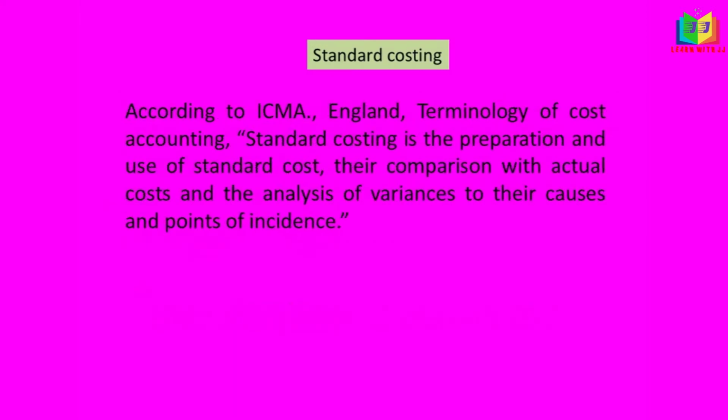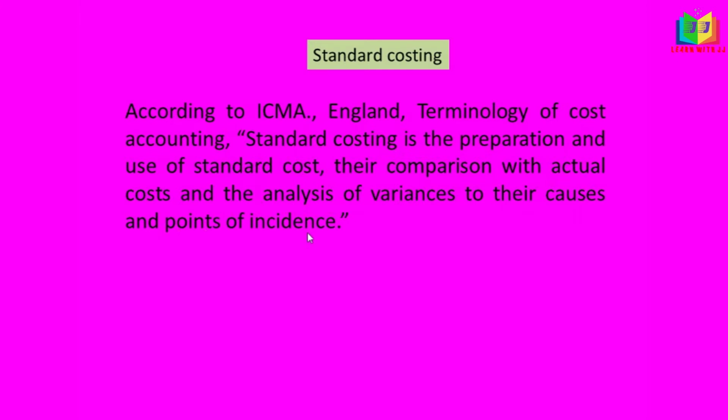Now we will see what is meant by standard costing. According to ICMA England terminology of cost accounting, standard costing is the preparation and use of standard cost, their comparison with actual cost, and the analysis of variance to their causes and points of incidence.